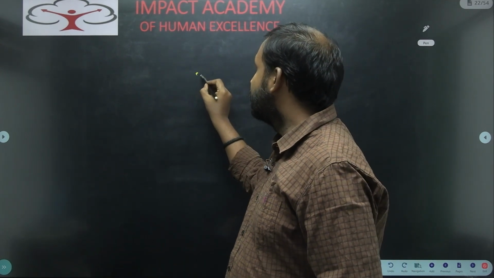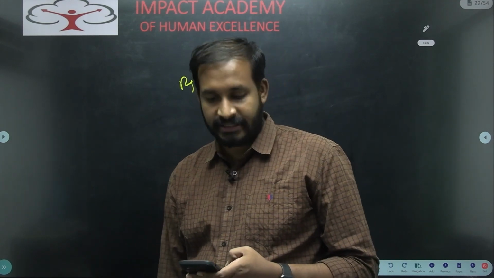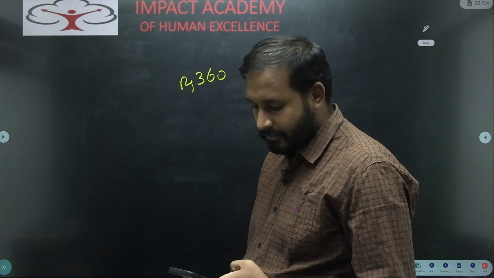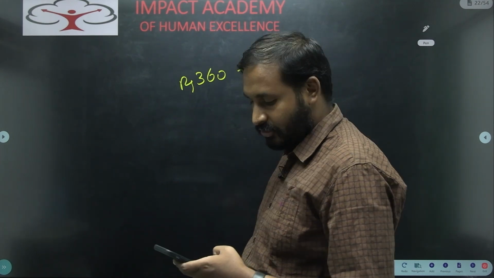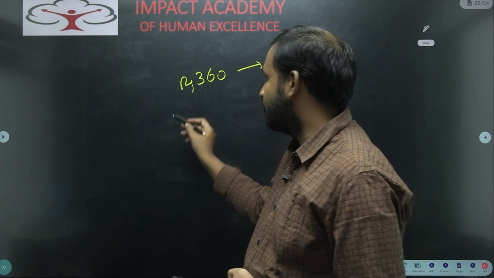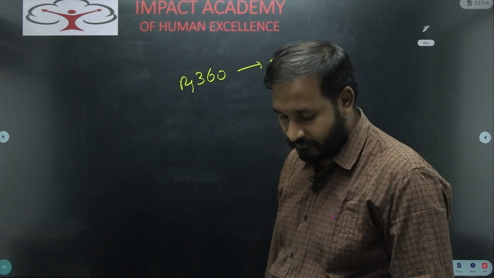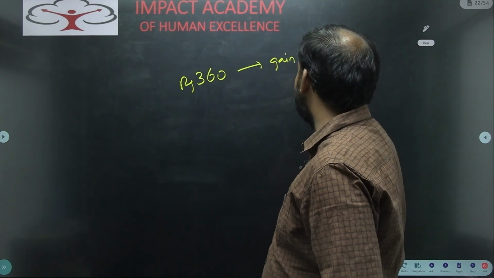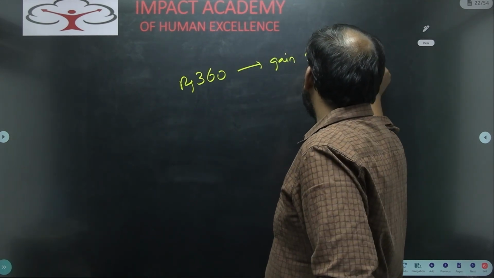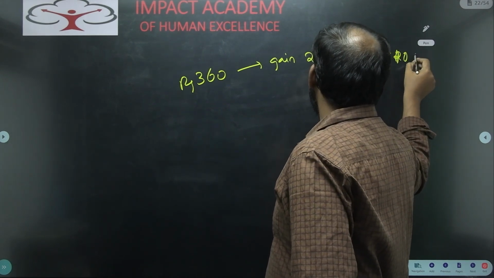A shopkeeper buys an article for rupees 360. He wants to make a gain of 25% on it after giving a discount of 10%. Okay. Gain of 25% after giving a discount of 10%.